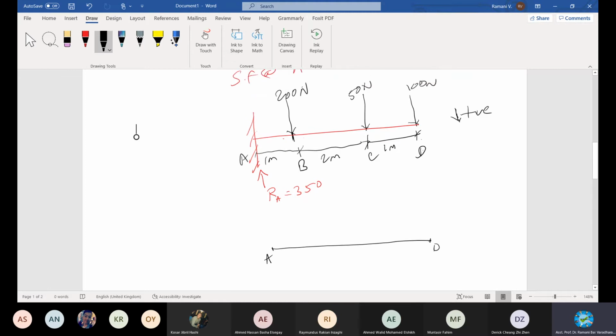Okay, when you start from here, at D, how much is it? One by one, I go by the attendance. Number one, Adel Gamal, how much is at D? Quickly, you shall answer. Come on. 100. Can you see the screen? 100. Yes. Very good.